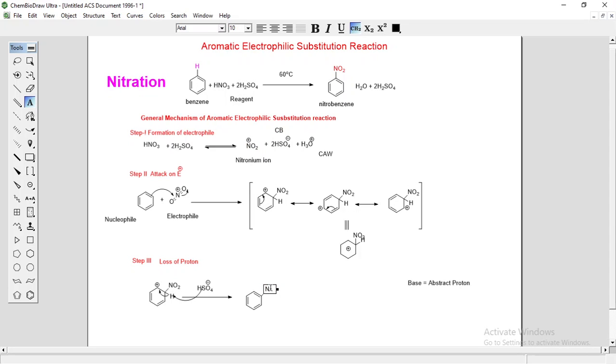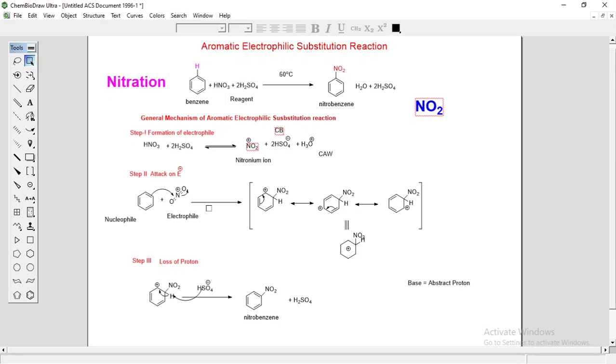after taking this proton, you will get nitrobenzene. H2SO4, introduction of nitro group into the aromatic system. That reaction is called a nitration reaction.